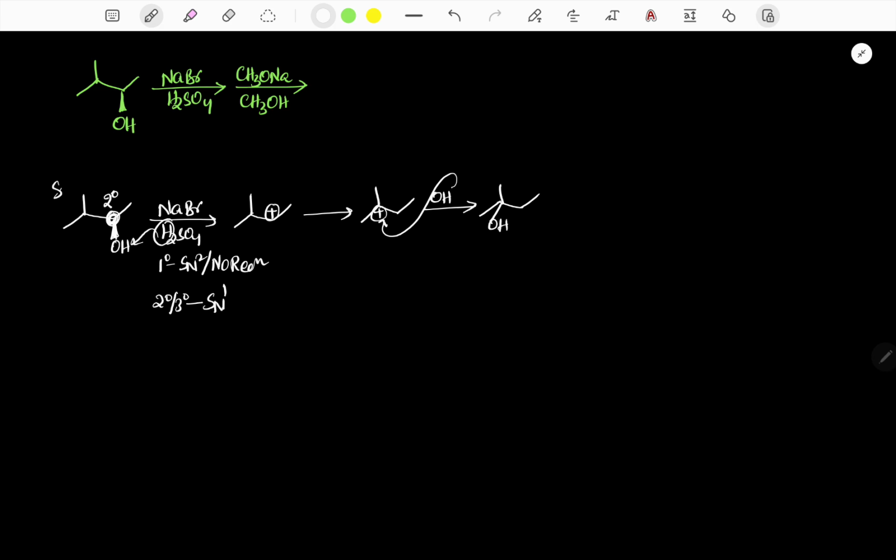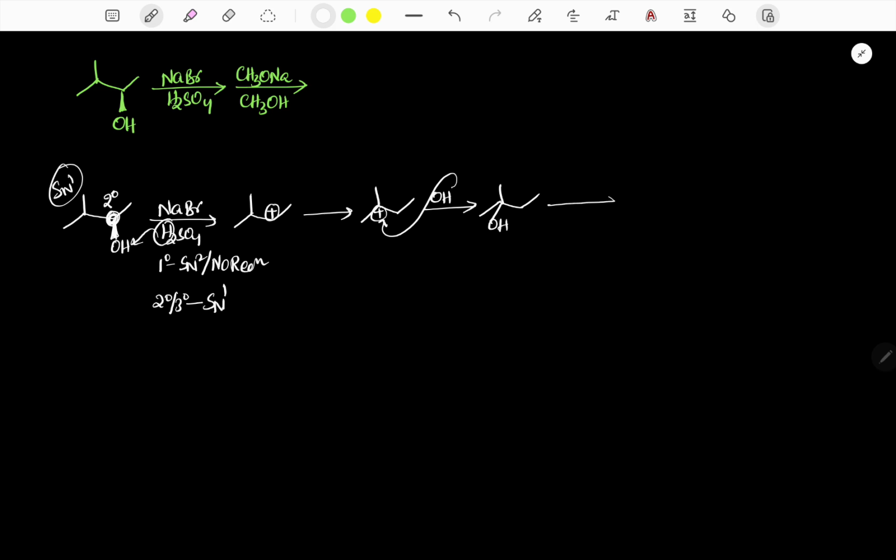So this is like an SN1 mechanism. In the presence of H plus, the secondary alcohol forms the carbocation, and the carbocation undergoes migration, and finally it gives the corresponding substituted product with the nucleophile. So this entire mechanism is SN1.